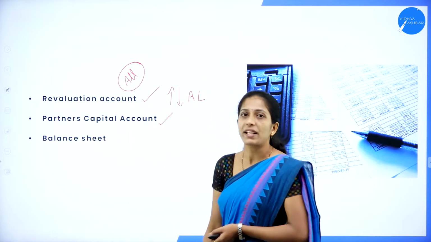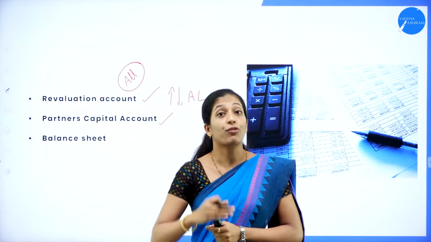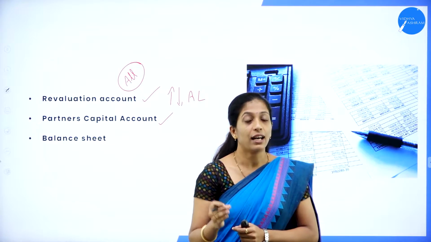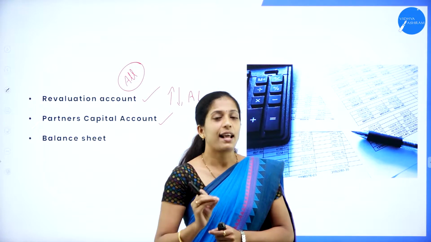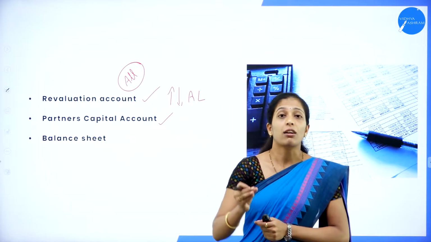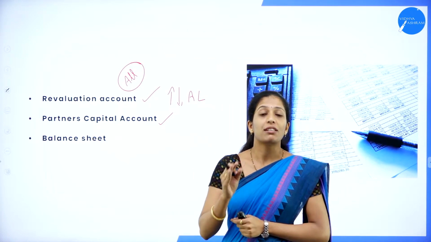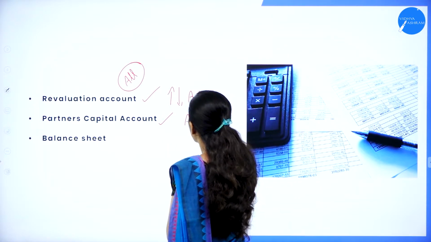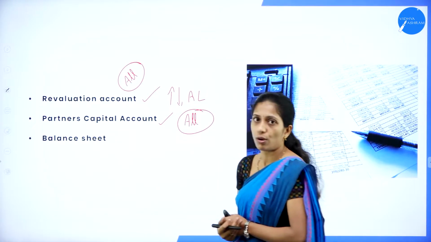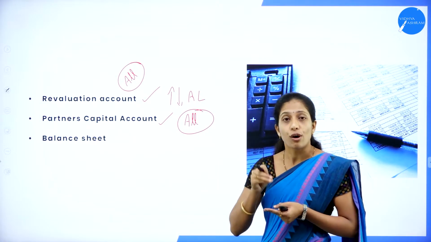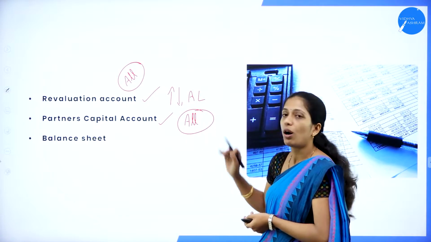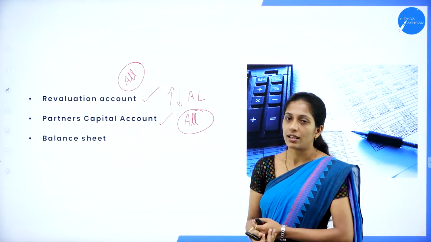In the partners capital account, as usual like admission, you are going to prepare the partners capital account for all the partners including the retiring partner. But there is a difference here. Items like general reserve, profit and loss account or any other fund, in admission you will transfer only to the old partners. But here you will transfer to all the partners including the retiring partner, because the retiring partner is also part of that reserve or part of that profit. So you will transfer to all the partners in their profit sharing ratio.